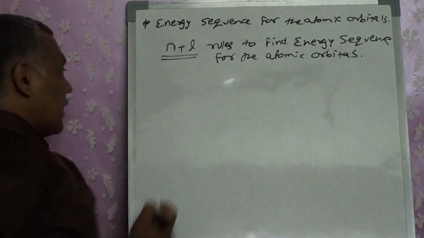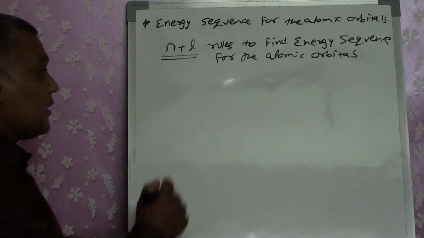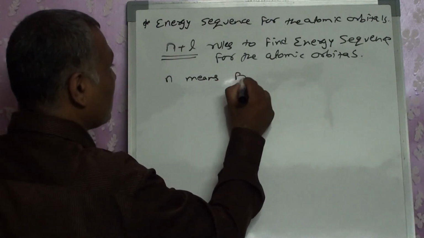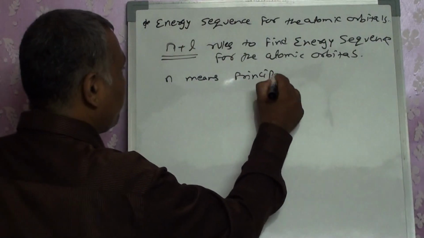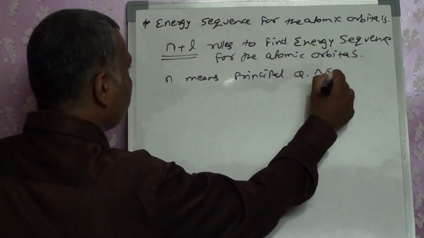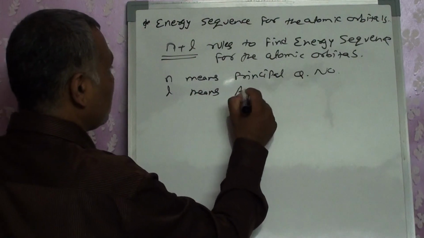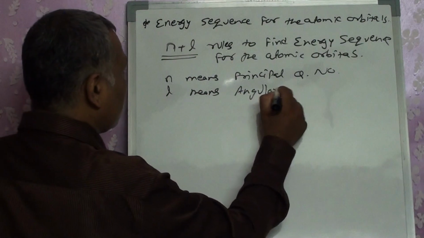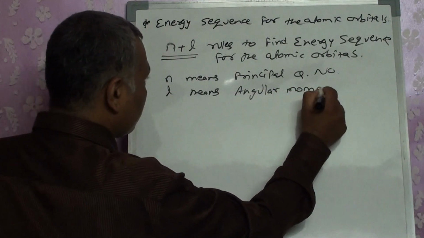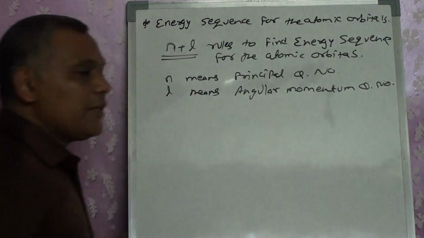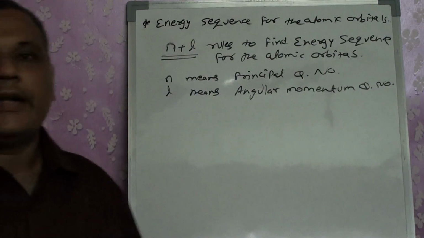In this n plus l rule, what does n indicate? n means principal quantum number and l means angular momentum quantum number. We already studied the quantum numbers n and l.